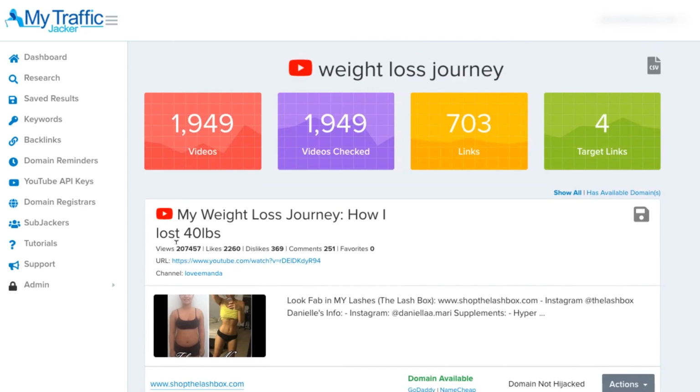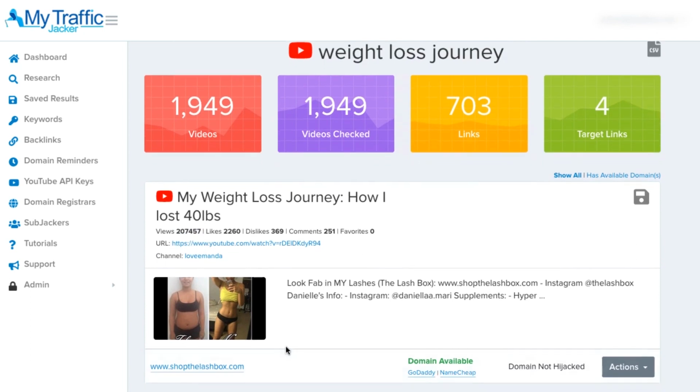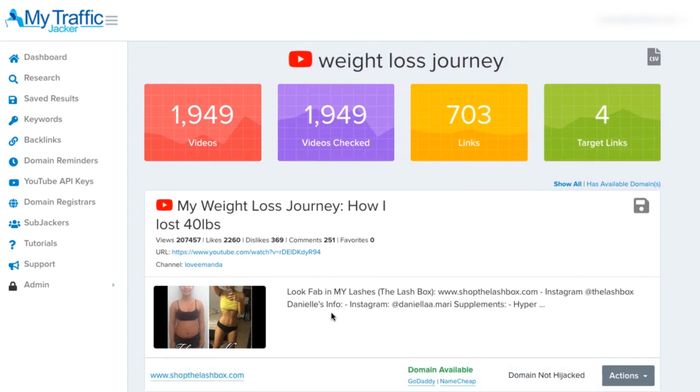This video here has 207,000 views. And as you can see, we have the video URL, the channel name, and also the domain that's inside of the video. As you can see down here, it says domain is available with links to GoDaddy and Namecheap. Because I've set them up in my domain registrars section of MyTrafficJacker, it'll allow me to just simply click on this link and buy it from the domain registrar of my choosing.